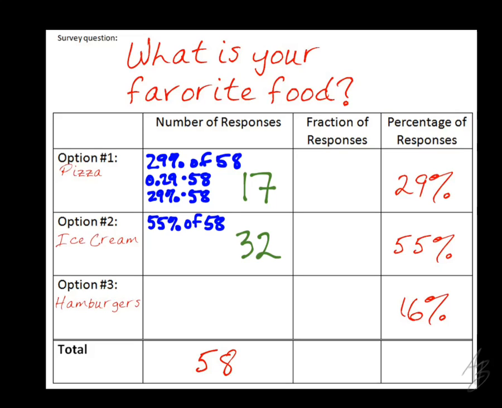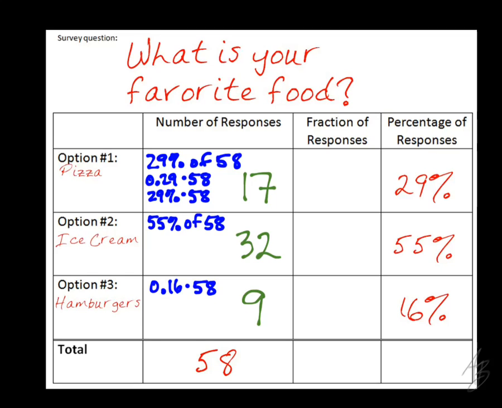Yep. And then for hamburgers, I'm going to just show my work a little bit different way here. I'm going to do 0.16 times 58, because we could do it that way also. You can choose how you want to write that in there, but you do need to show your work. And if we do 0.16 times 58, what do we get, Gabrielle? So 9.28, that's going to round to what? Should just be 9, right? Because the 10th place is going to be the 2, and so that's going to keep it the same.